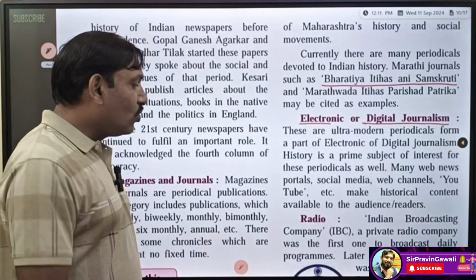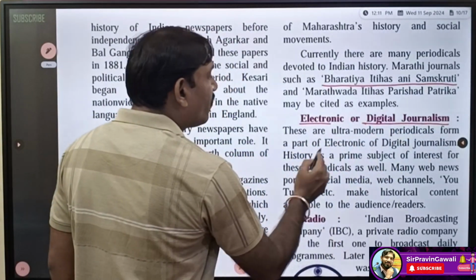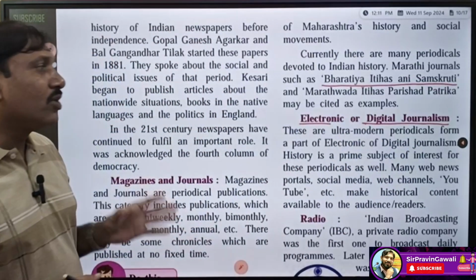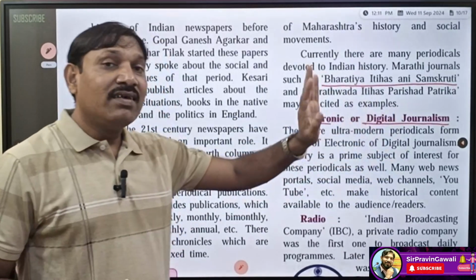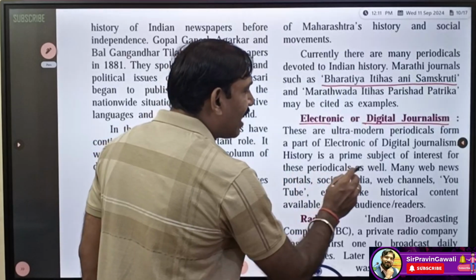Okay, student, let's try to understand now. These ultra modern periodicals form a part of electronic or digital journalism. Yes, student, so these are very important periodicals which are part of electronic or digital journalism. History is the prime subject of interest for these periodicals as well.